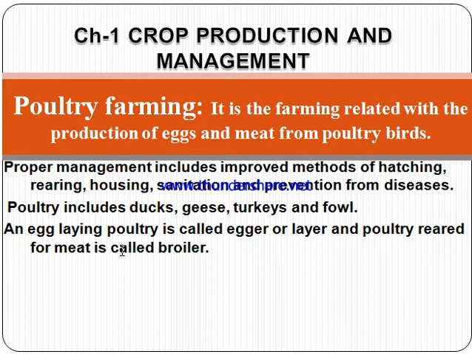Next we are going to discuss poultry farming. Poultry farming is related to the production of eggs and meat from poultry birds. Proper management includes methods of hatching, rearing, housing, sanitation and prevention from disease. Poultry includes ducks, hens, geese, turkeys, fowls. There are two types. One is the egg laying poultry, known as egger or layer, and the poultry reared for meat is known as broiler.